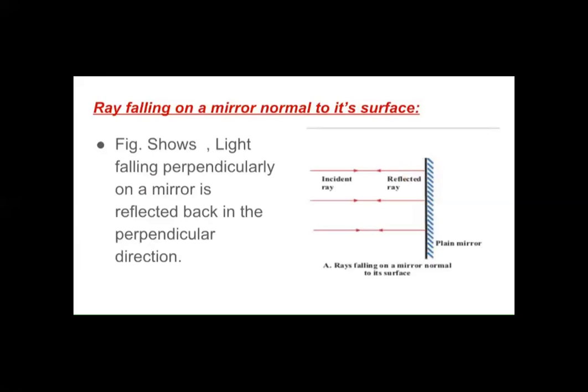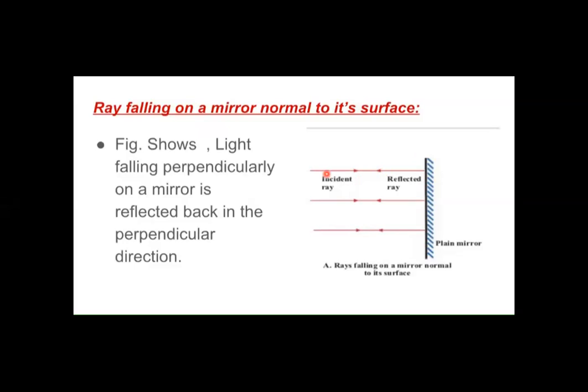Now look at these rays of light. These rays of light are initially coming and hitting on the surface. This is the reason why they are being called an incident ray. Now, after bouncing back or after reflection, you can see a reflected ray. Look at the direction of the reflected ray. The direction of the reflected ray is opposite to that of the incident ray.